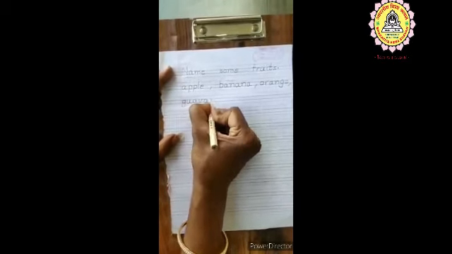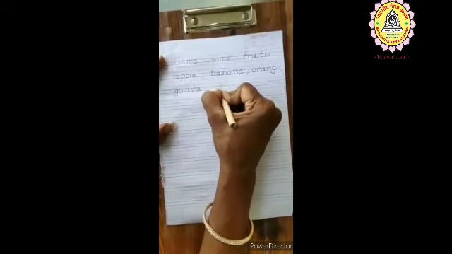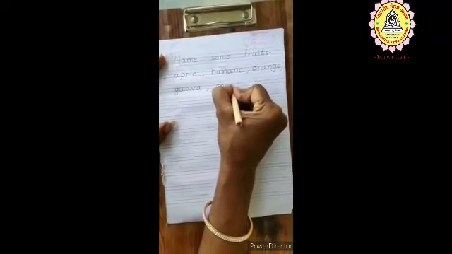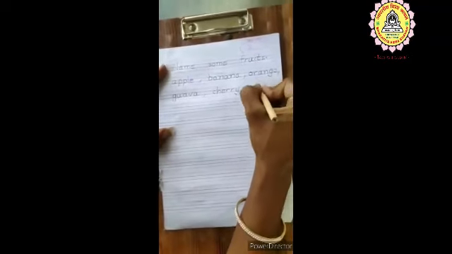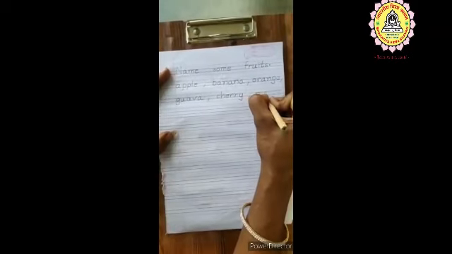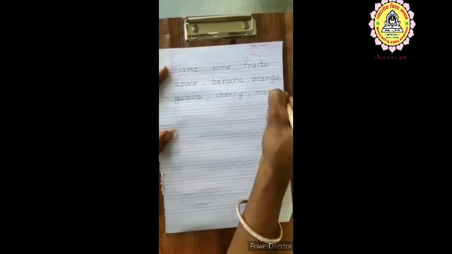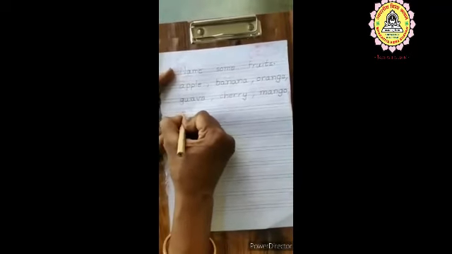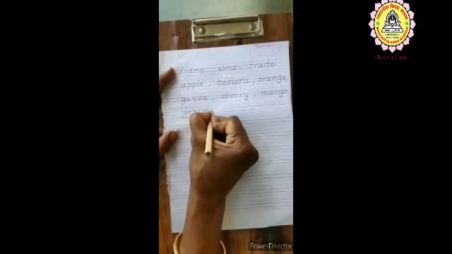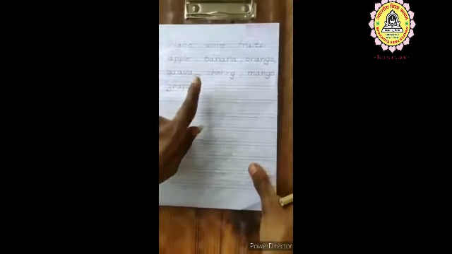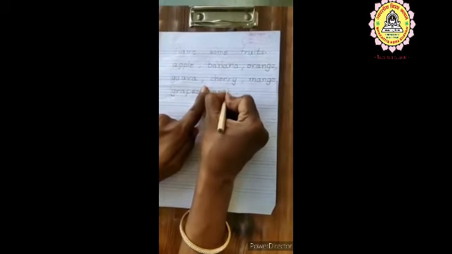G-U-A-V-A, guava, comma. C-H-E-R-R-Y, cherry, comma. M-A-N-G-O, mango, comma. G-R-A-P-E-S, grapes. You have to give finger gap and you have to write A-N-D, and.